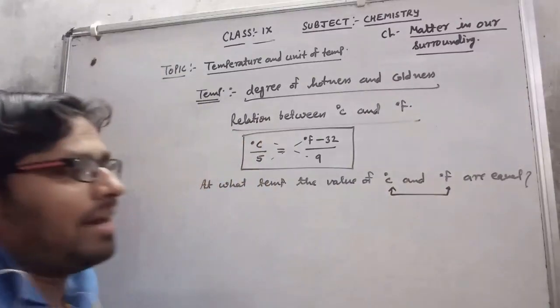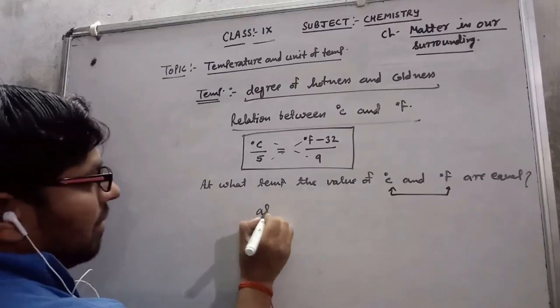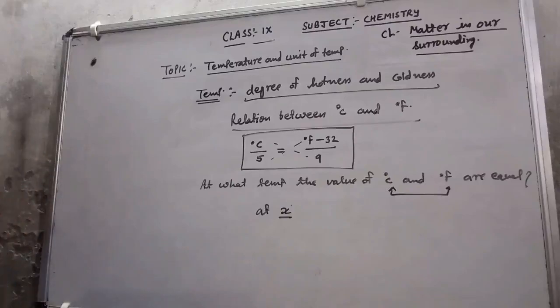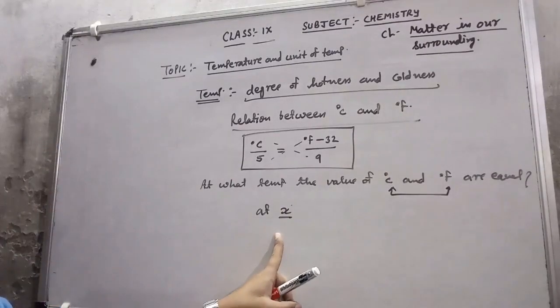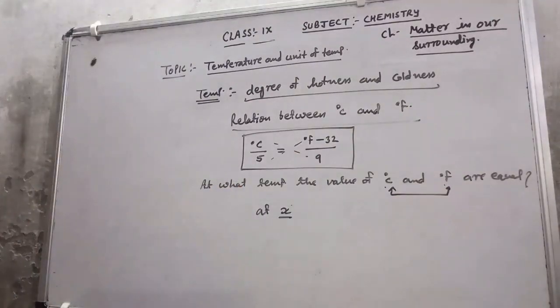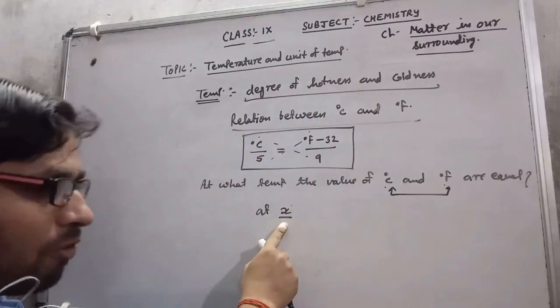Suppose that at x degree their values are equal. Suppose at x temperature the value of degree Celsius and degree Fahrenheit are equal. That means now you have to put in the place of degree Celsius and degree Fahrenheit the value of x.